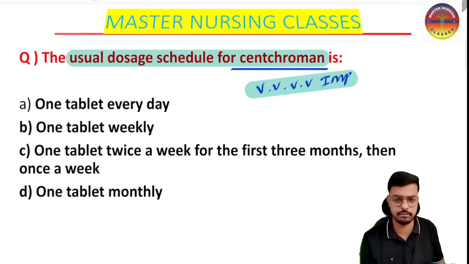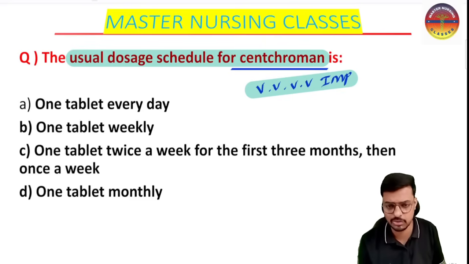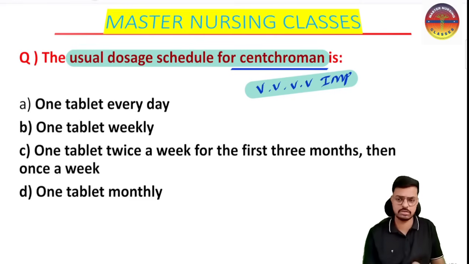On 3 different forms. And in your Norcet 9, there was a completely confusing question where they asked what is another name of the Centchromin. In the options, they gave both Saheli and Chaya. So then what to choose? What was the correct answer for that one? I will give you complete clarity, so that it will be helpful for you all, and you can give the best answer for this one.